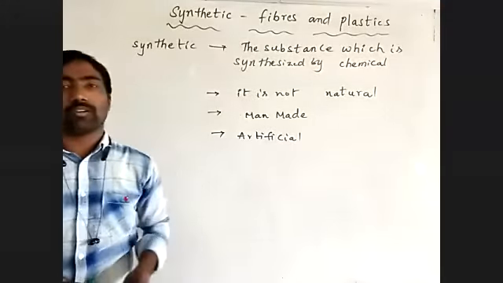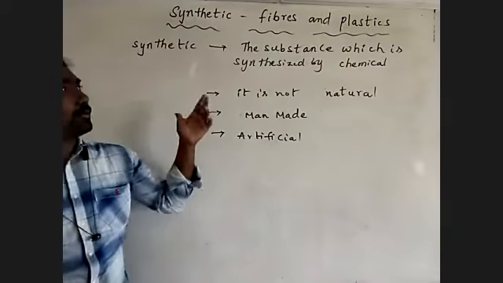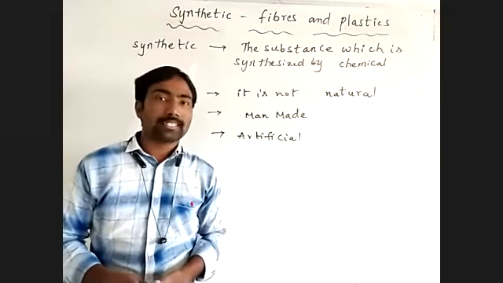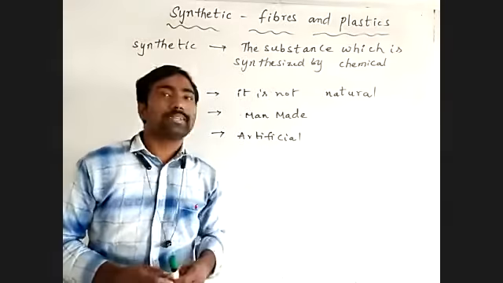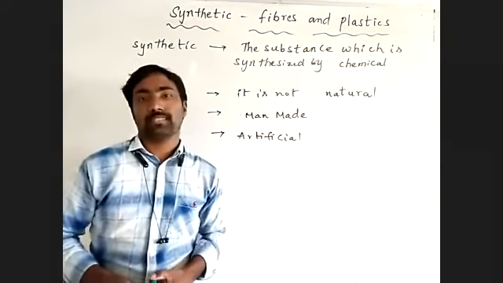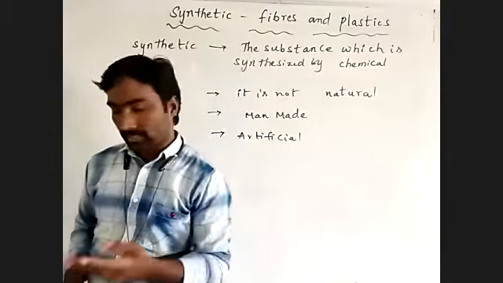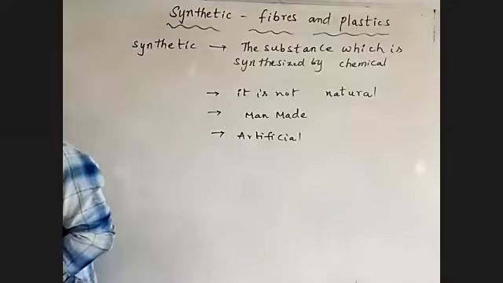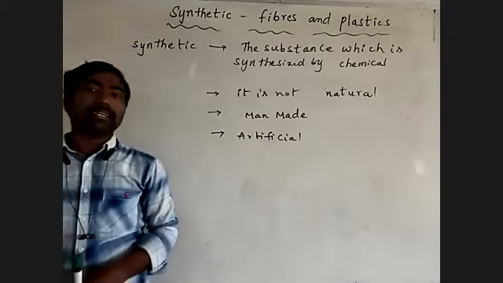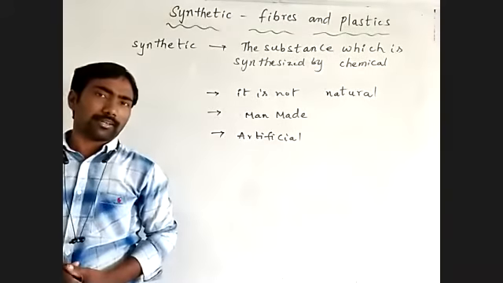Then plastic, we know already. We are using plastics in our daily life, different types of plastic things. Plastic is the material. Fiber is the material, the former thing to make any substance. Then we have synthetic fibers and synthetic plastic. Of course, plastic is synthetic only, and fibers are both synthetic and natural.